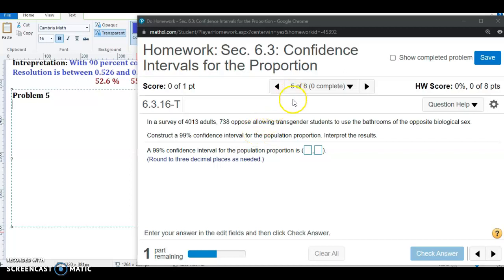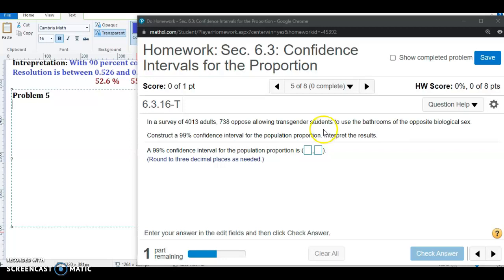Let's go and take a look at problem number 5 in section 6.3. It says, in a survey of 4,013 adults, 738 oppose allowing transgender students to use the bathrooms of the opposite biological sex. The problem says to construct a 99% confidence interval for the population proportion and interpret the results.